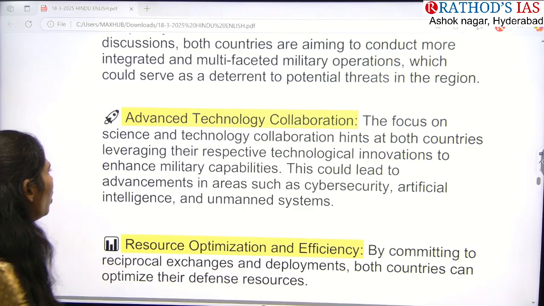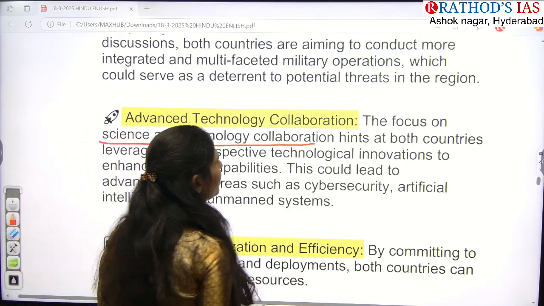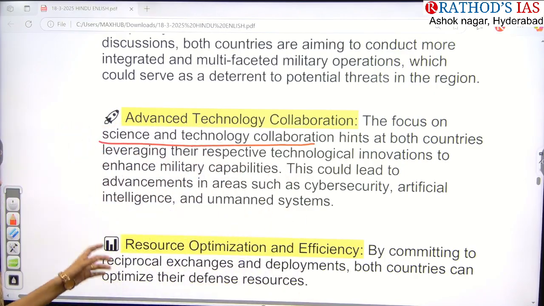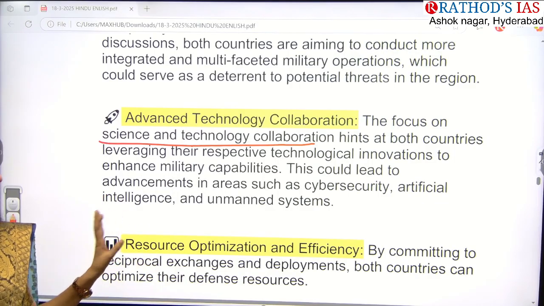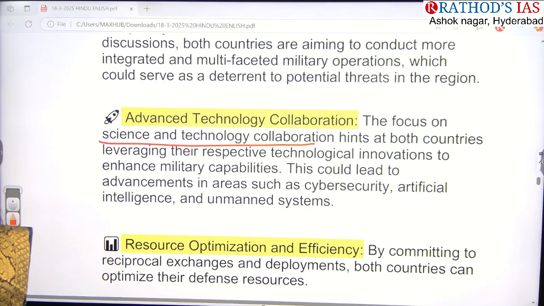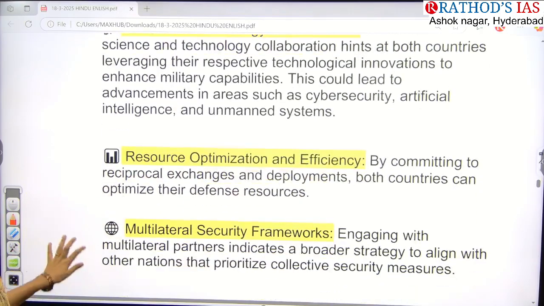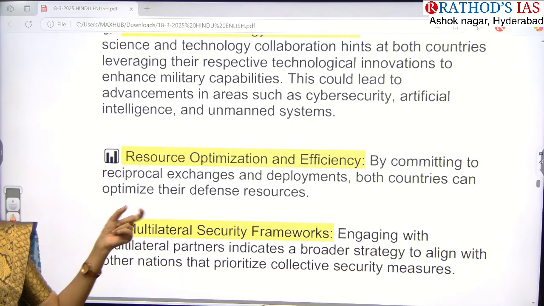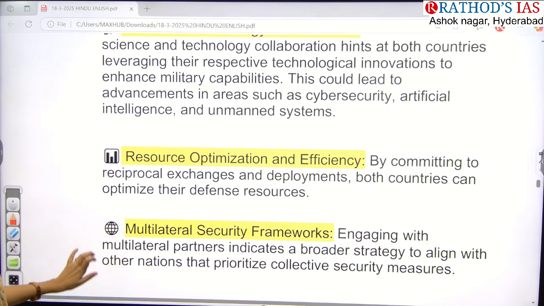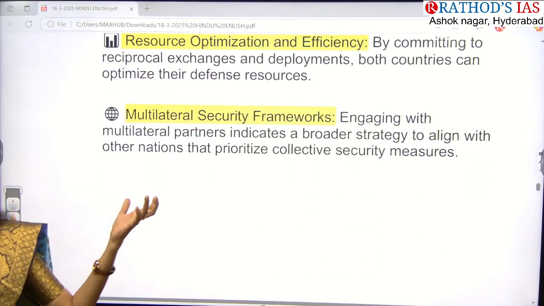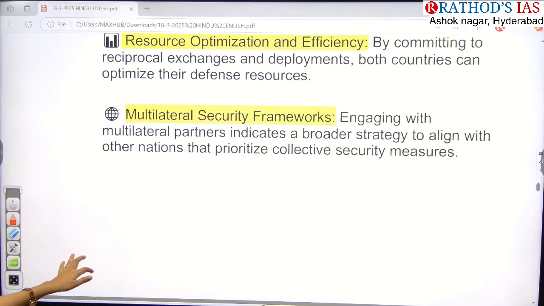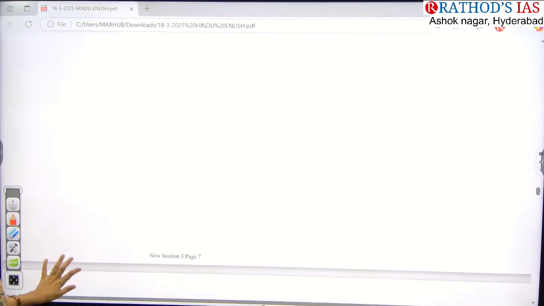So they are focusing on science and technology collaboration, and especially we are focusing on enhancing military capabilities, and improving cyber security and artificial intelligence, etc. And we are focusing on especially resource optimization and resource efficiency as well, and even multilateral security frameworks. Okay, so these are the things that you have to remember.